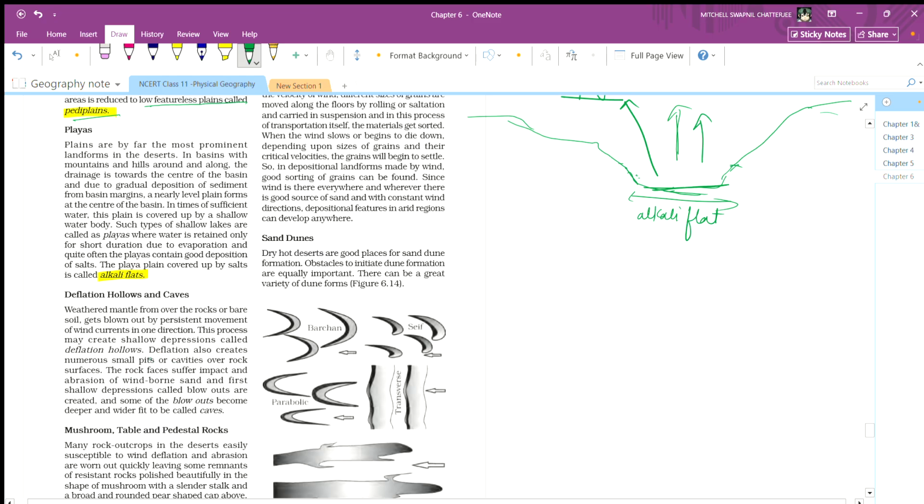Deflation also creates numerous small pits and cavities over the rock surface. The rock faces suffer impact and abrasion of wind-borne sand, and the first shallow depressions, called blowouts, are created, and some of the blowouts become deeper and wider to be called caves.